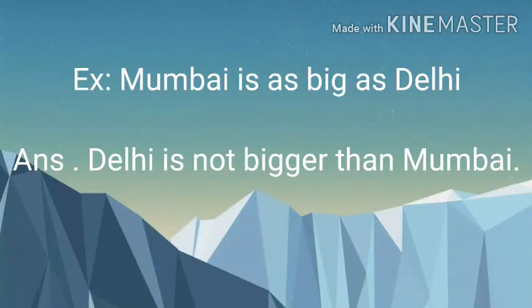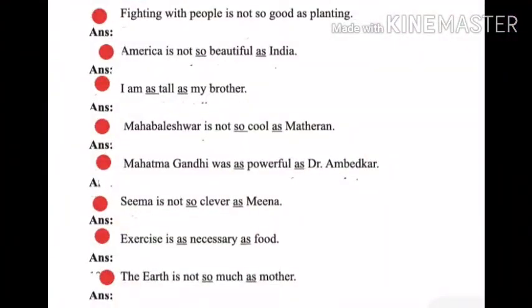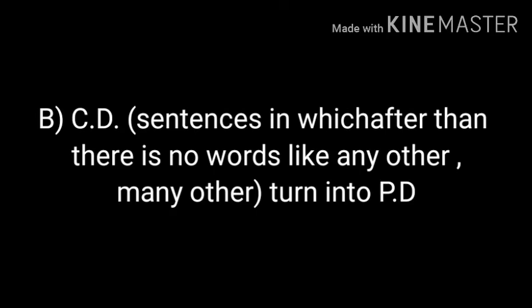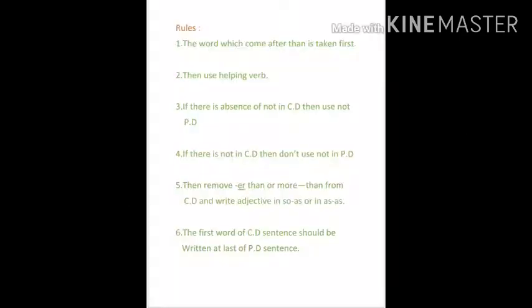For example, Mumbai is as big as Delhi. Answer: Delhi is not bigger than Mumbai. Here I am giving an exercise for your practice. Positive degree change into comparative degree. So solve it. B. Comparative degree sentences in which after than there are no words like any other, many other turn into positive degree.